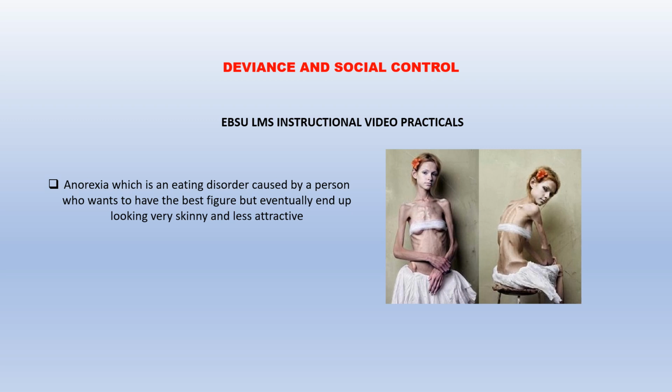So if you see the picture here on the right, this is an example of an anorexic personality, a person who wants to conform or who wants to make some positive impression about their physical outlook, but eventually does that almost more than required, making them look a bit less attractive.